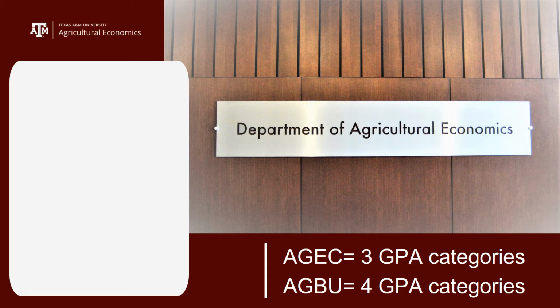If you are an agribusiness student, you will have 4 different GPA categories that you would need to keep good academic standing in. Good academic standing is considered as a 2.0 GPA or higher at Texas A&M University. Obviously, we prefer that you have a much higher GPA than a 2.0. However, this is the minimum threshold that we will accept for students to avoid issues of probation, dismissal, that sort of thing. So you need to have at least a 2.0 in each of these different categories to be considered a student in good academic standing.